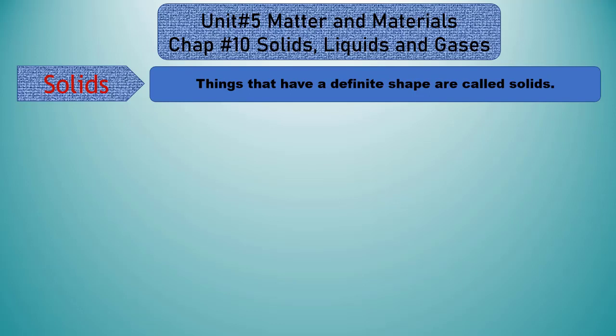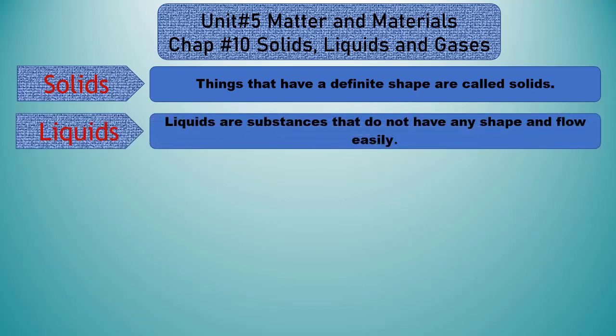Things that have definite shape are called solids. So students, we can keep the solid object without a container, like wood, metal, bricks. These are all solids. Now see the liquids. Liquids are substances that do not have any shape and flow easily. And liquids take the shape of the container, like petrol, oil, water and milk are liquids.